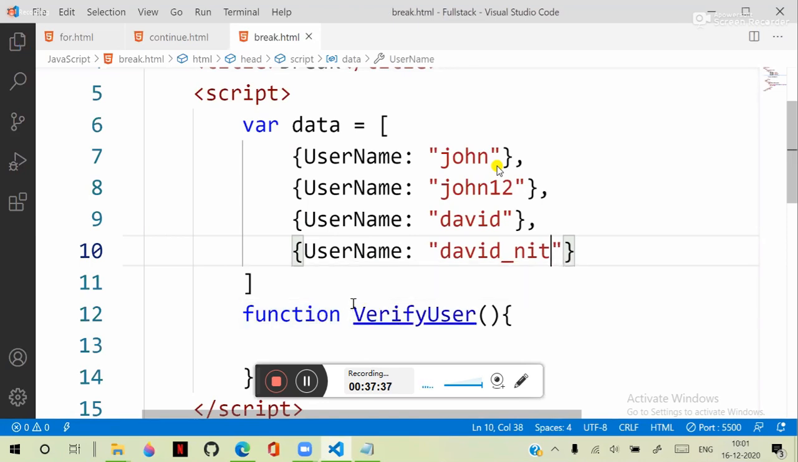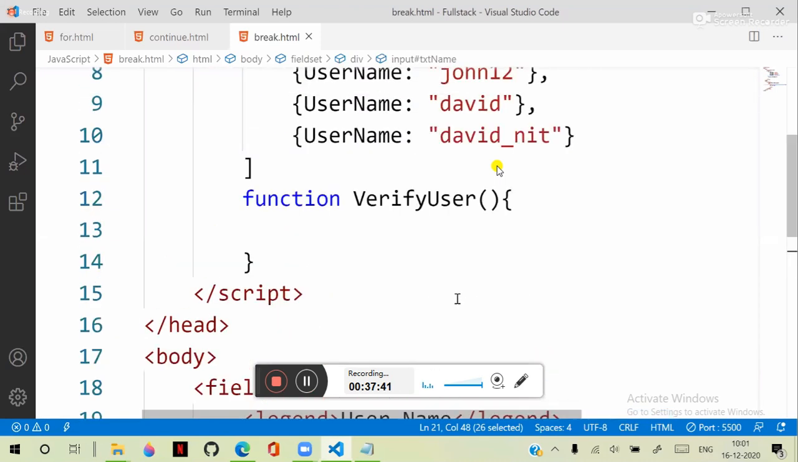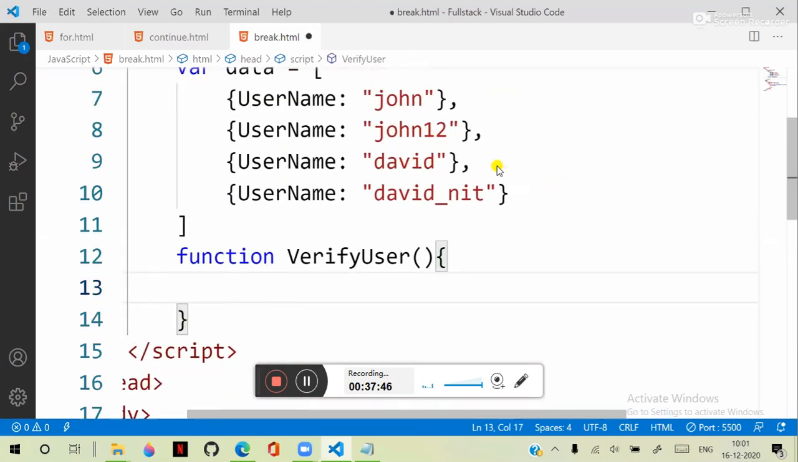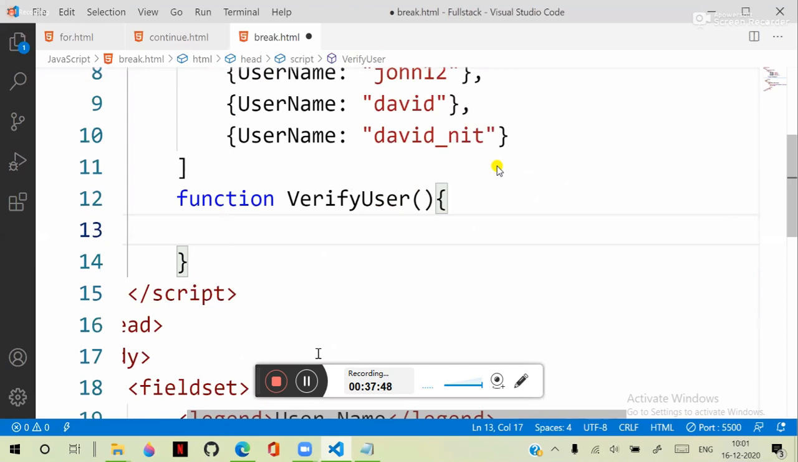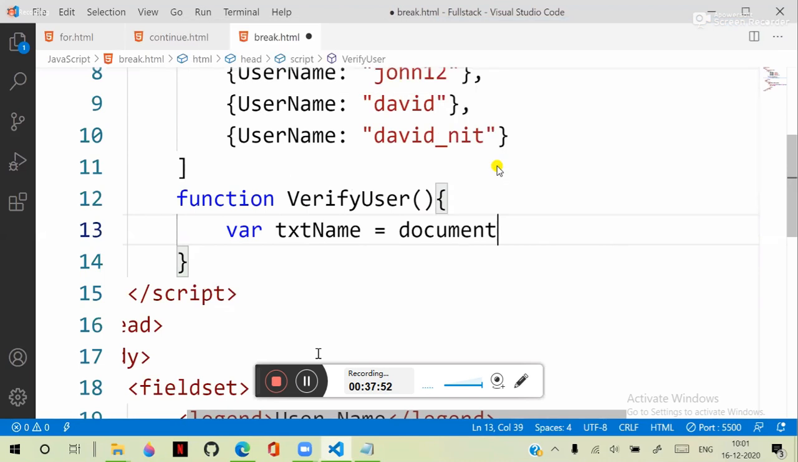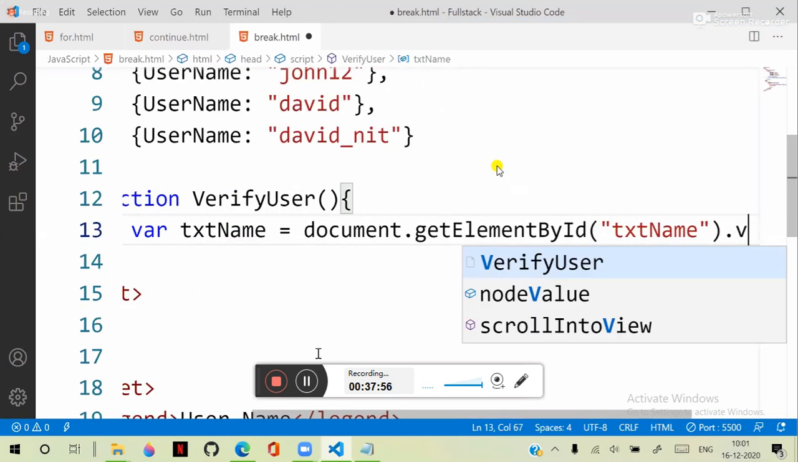Now important, I need to verify that the username entered in the text box is matching with any username here. So we need to define here. First we need to collect the username entered in the text box. Document get element by ID, txt name, dot value.